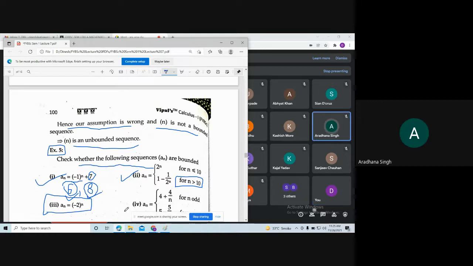Is it bounded below? All of you please put your answers in the chat box, whether it is bounded below, bounded above, or neither bounded above nor bounded below. In short, you are saying it is unbounded.